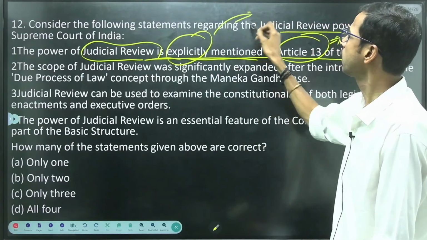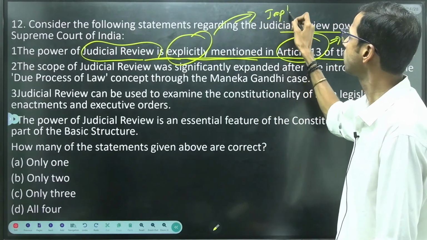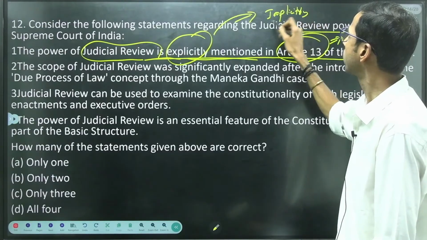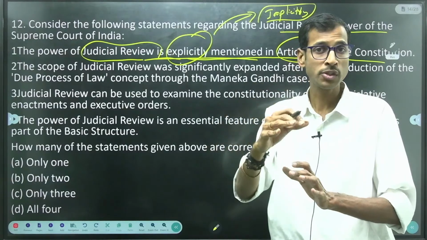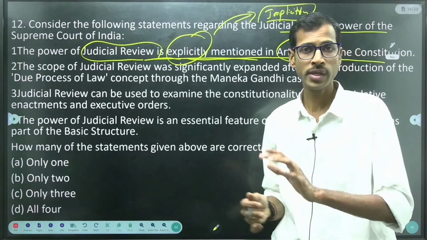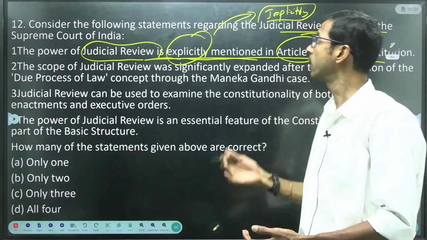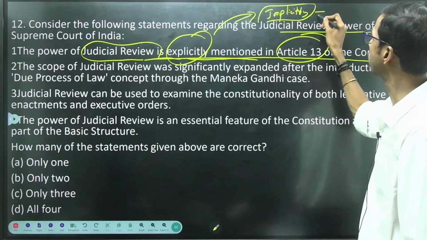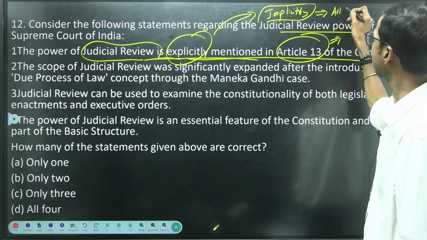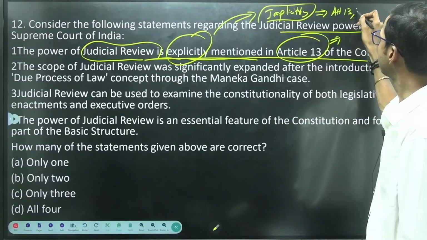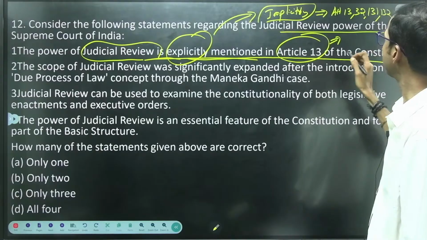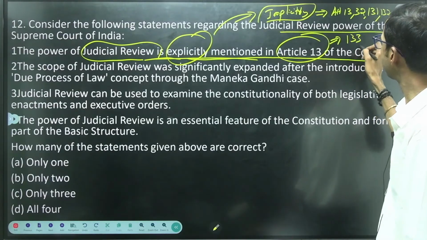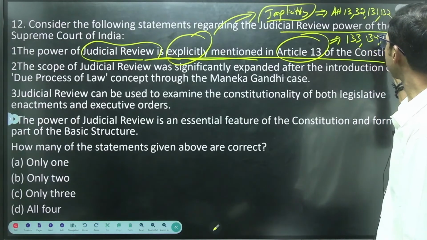What does implicitly mean? Judicial interpretation only. It is not explicitly mentioned in the Constitution; say judicial interpretation or judicial inclusion, right? Implicitly means we have Article 13, Article 32, Article 131, 132, 133, 134 and 136 also.